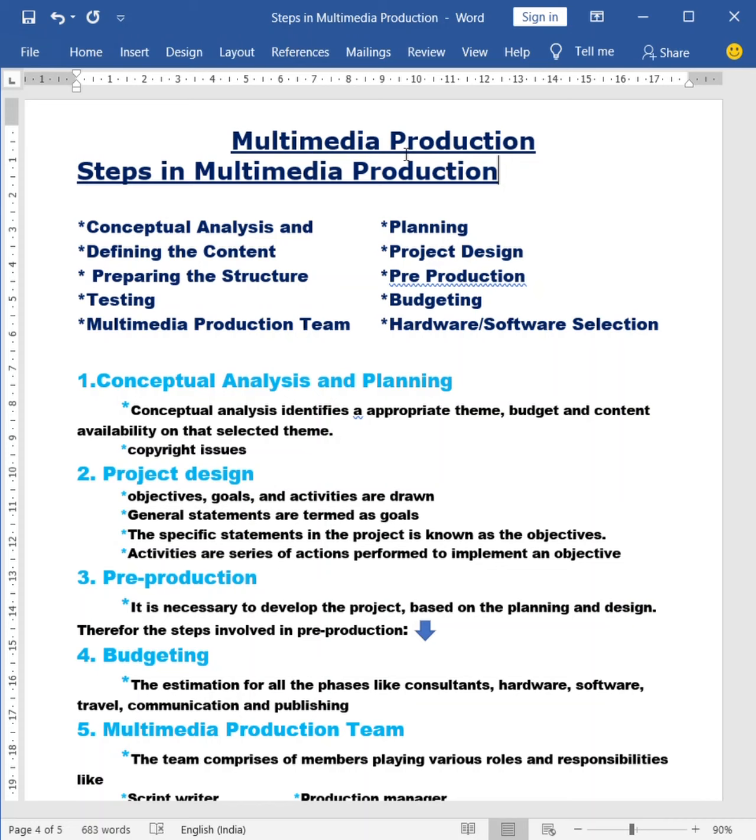Second one is the budget: how far you can spend. Next one, the content availability. These are the things which come under the conceptual analysis and planning.